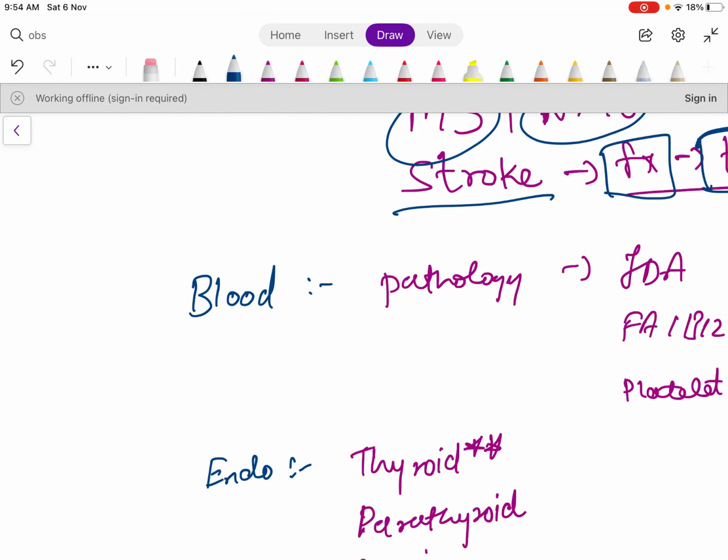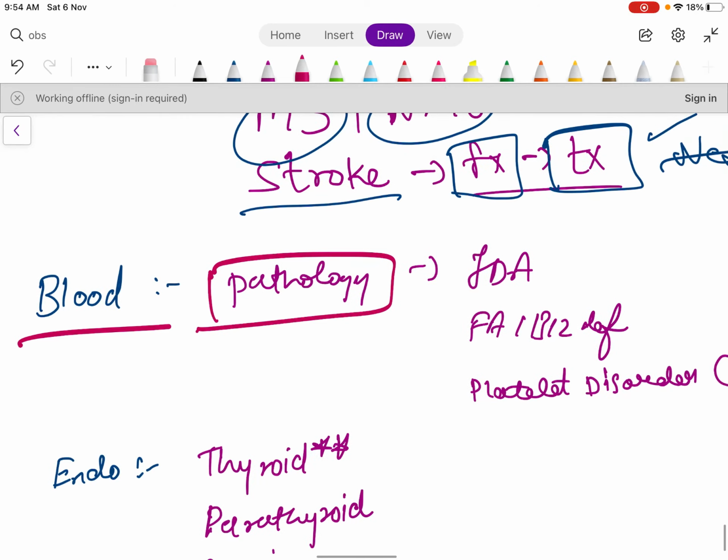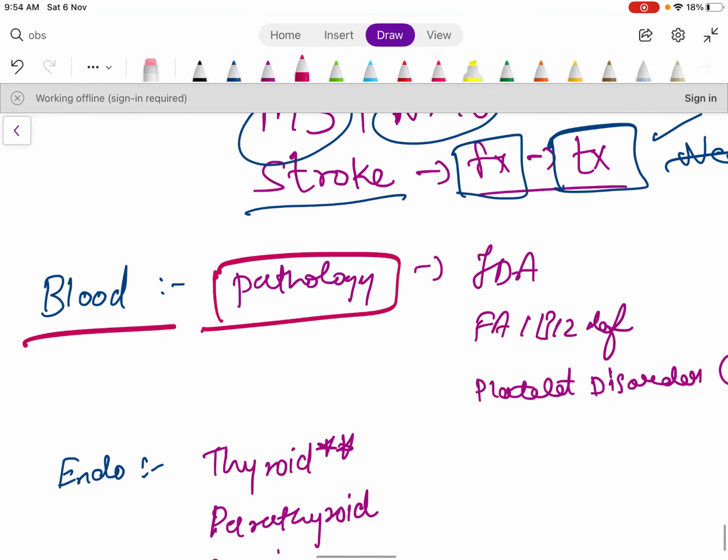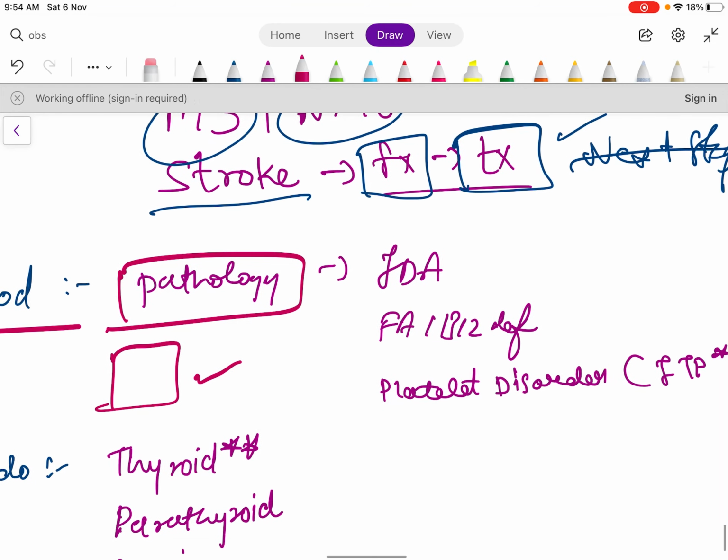Okay, now blood. What you need to do in blood is mostly to be covered in pathology, okay. They don't ask the treatment. They usually give you the smear, and they will ask you to diagnose, or they will give you case scenario mostly, okay.